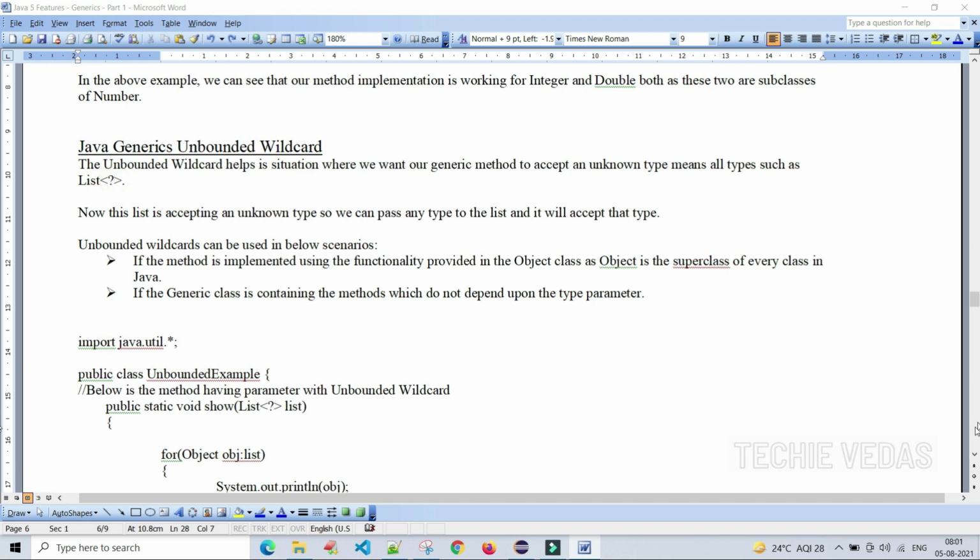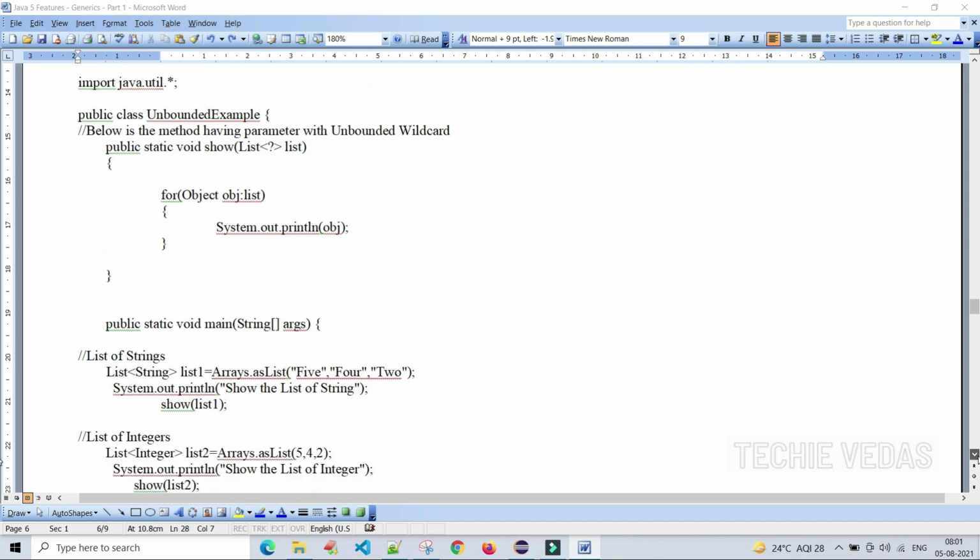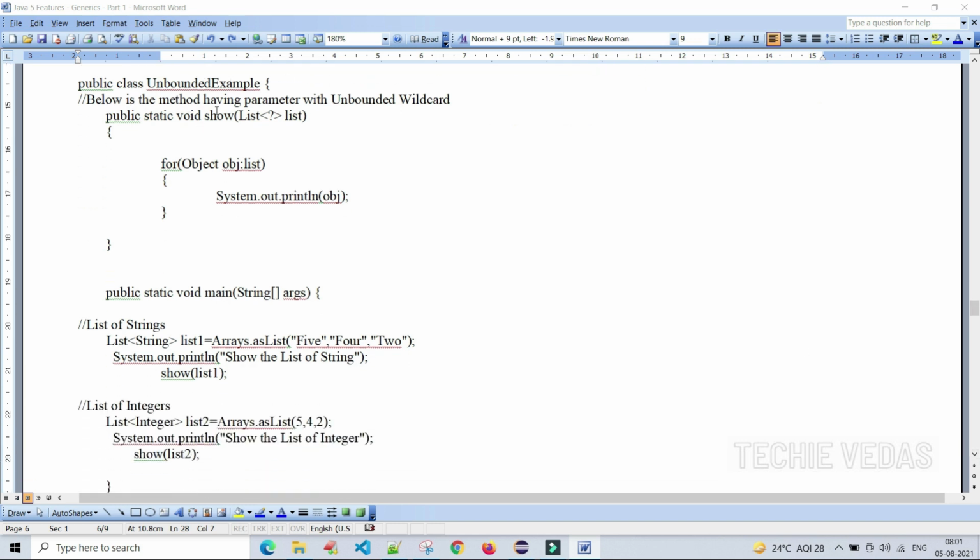Okay, let's see an example of the unbounded wildcard. Here is one of the methods where we are using the unbounded wildcard for the method parameter. We can say this is an unbounded wildcard method because we are passing the unbounded wildcard parameter, List of question mark.